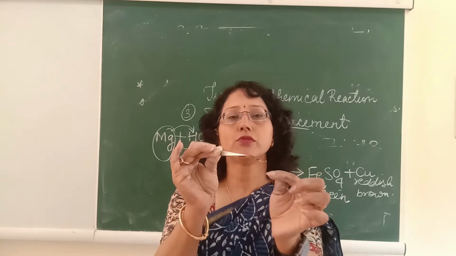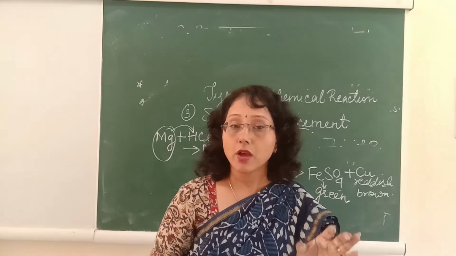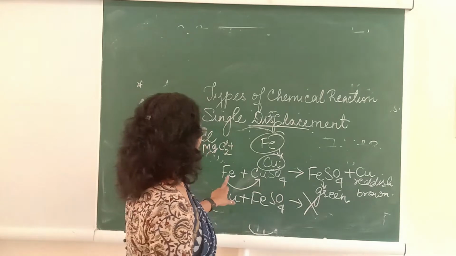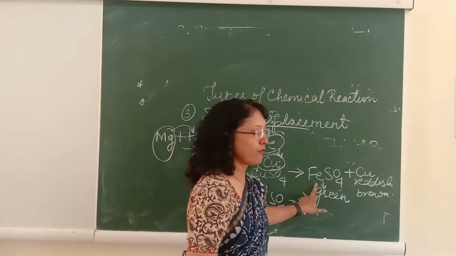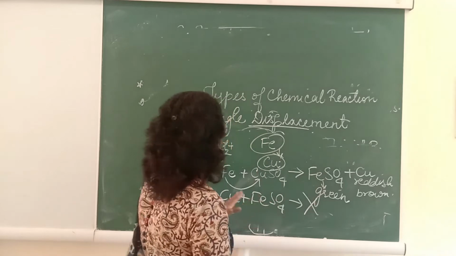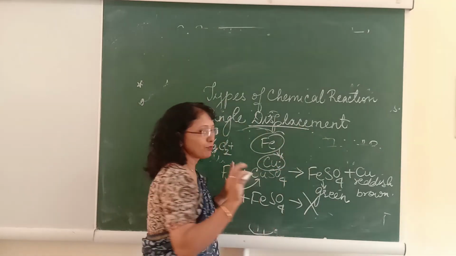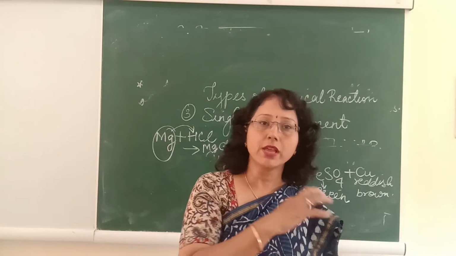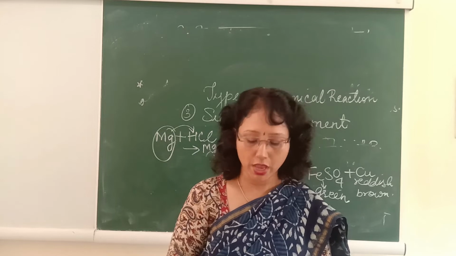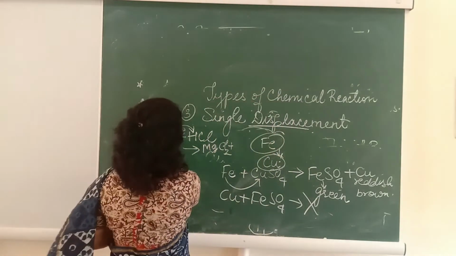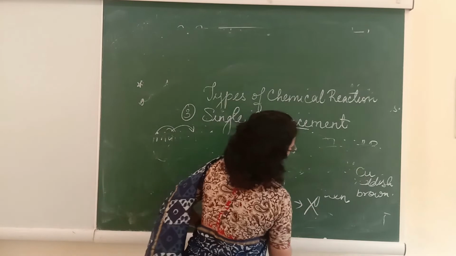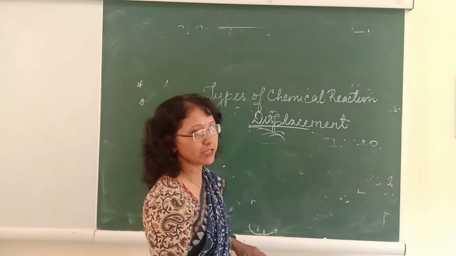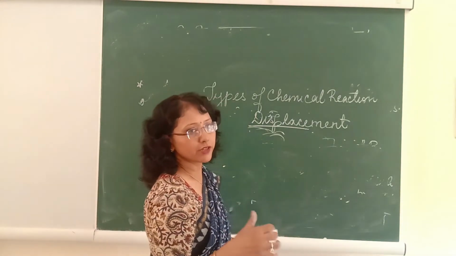This reddish brown deposit of copper means the iron nail got deposited with the copper. So iron, being more reactive than copper, will be forming iron sulfate. Basically, a single displacement reaction proceeds with the displacement of the less active metal by the more reactive metal. So this is the key reaction, that is A and B. In terms of A and B, A being more reactive will displace the other, less reactive one from its solution.